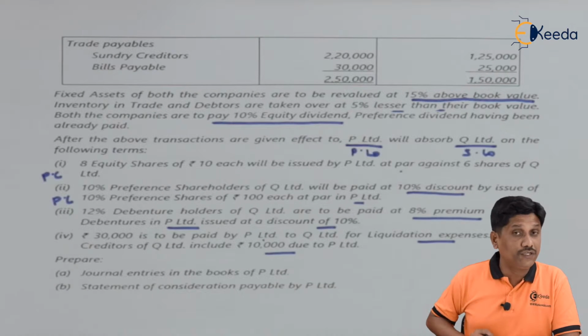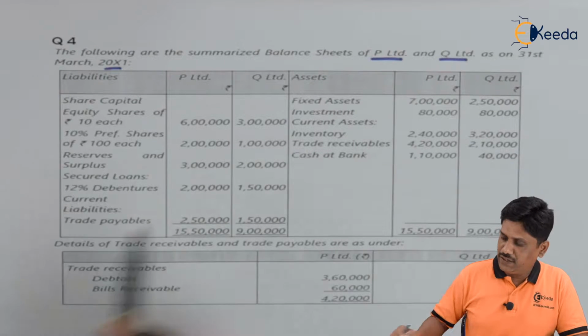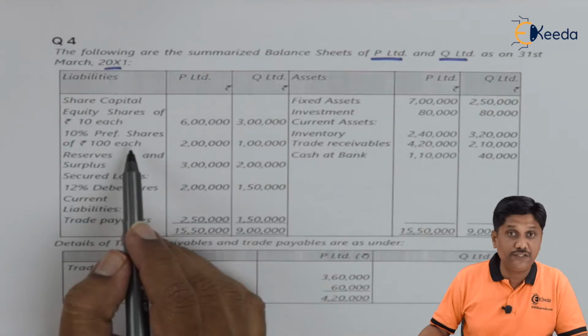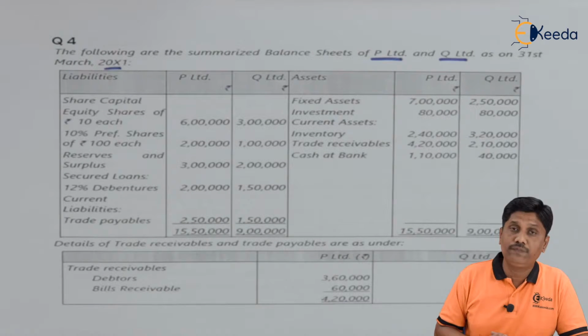So firstly, I need to decide how much amount I need to pay them. Let us see the balance sheet of Q Limited. The balance sheet of Q Limited consists of 1 lakh rupees preference share capital. 10% less than that comes to 90,000. That means the amount to be settled is 90,000. And fresh shares of rupees 100 will be issued. So 90,000 upon 100 comes to 900 shares. So that we need to plot on the paper.